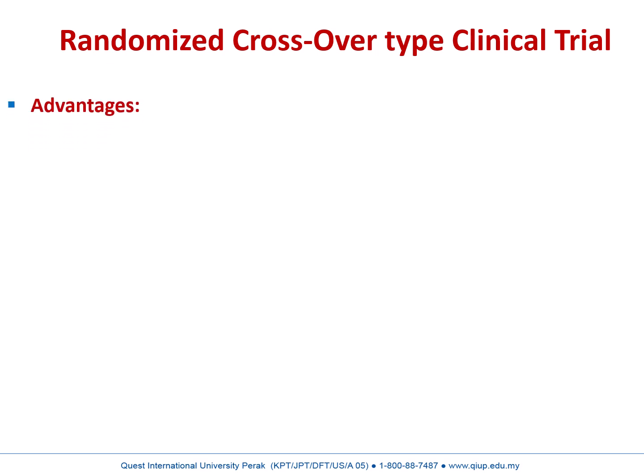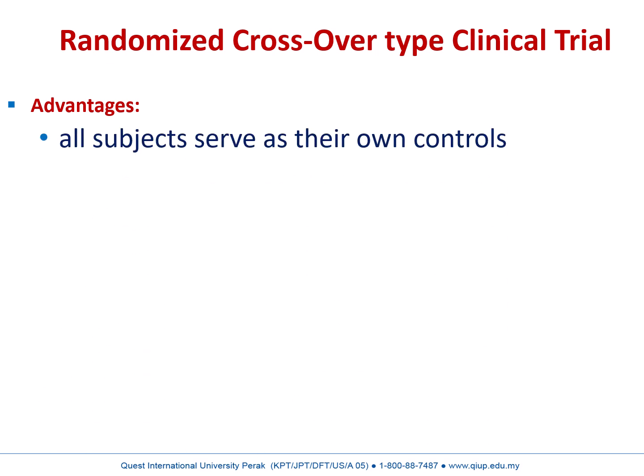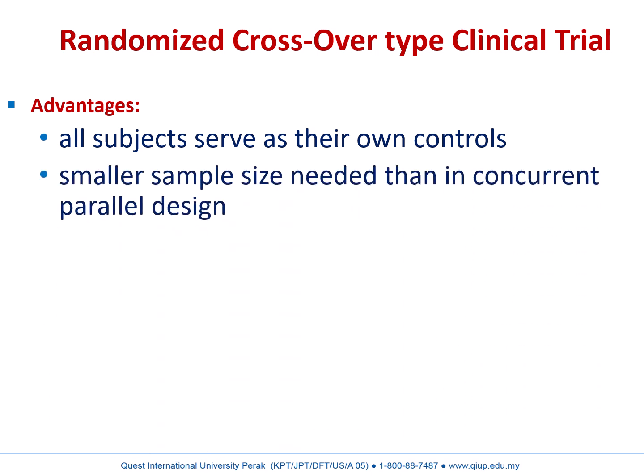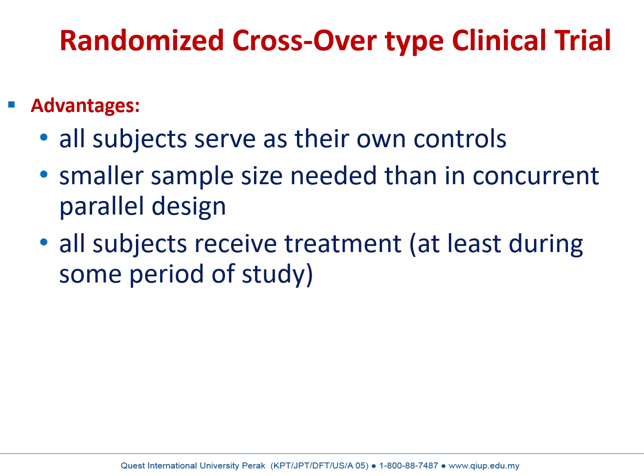What are the advantages of crossover type clinical trials? All subjects serve as their own controls. A smaller sample size is needed than in the concurrent parallel study design. All subjects receive treatment at least during some period of time. So it is more ethical compared to the concurrent parallel clinical trial.